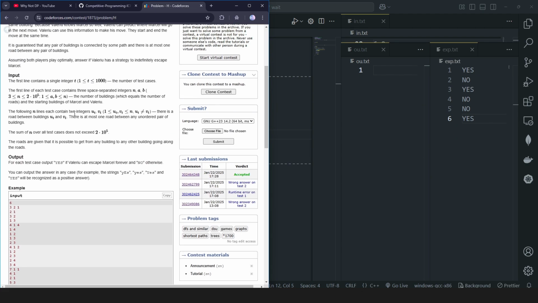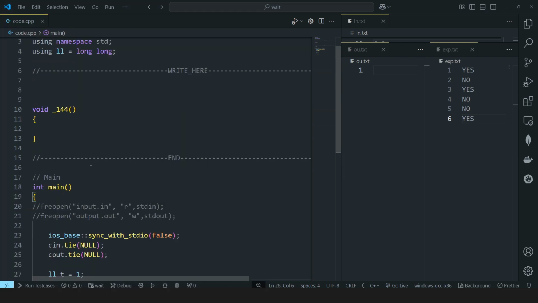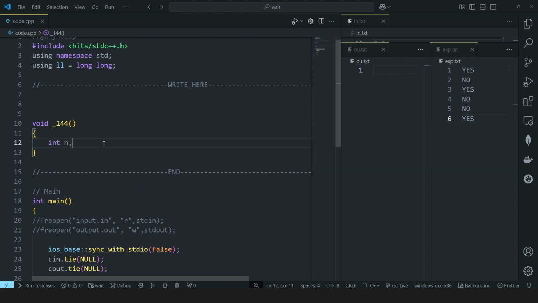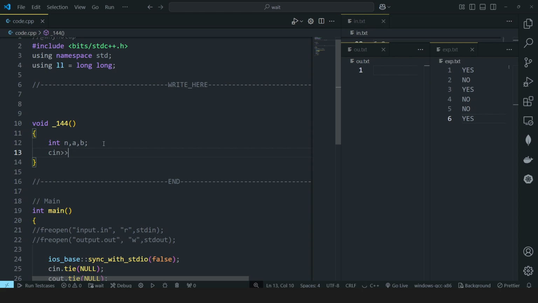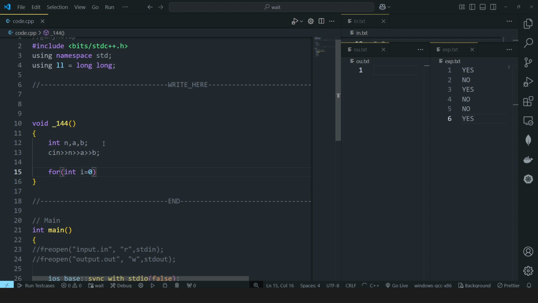If you see, in the input we have to first take the number of test cases, then N, A, B, and then n lines of U and V. So test cases here, and then N, A, B, 3 integers, right? After taking the inputs of N, A, B, I have to take the input of n lines, since there are n cities and n roads, as I just told before.